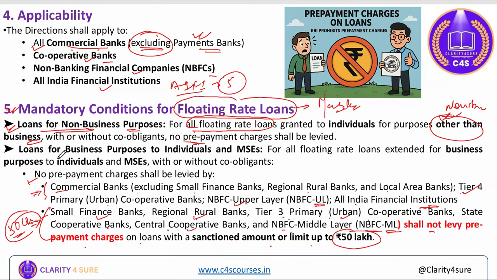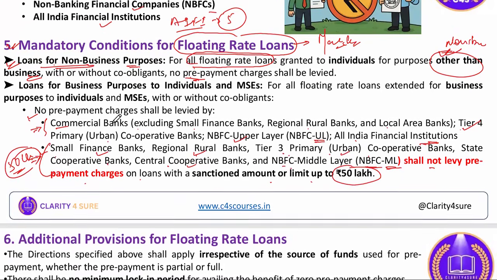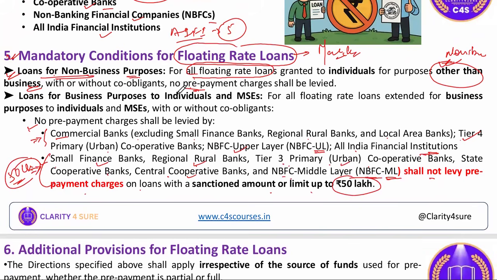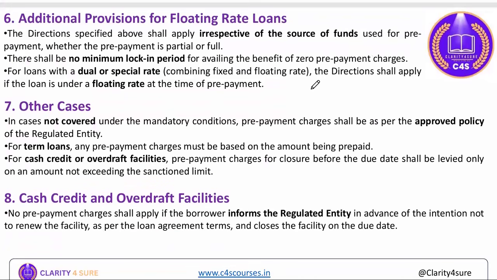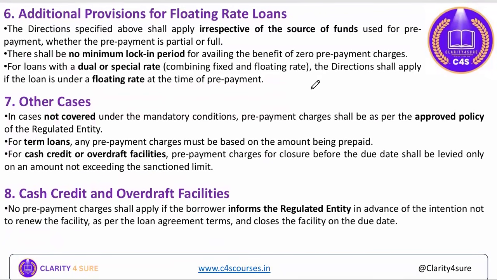All right. Now, these are the mandatory conditions for floating rate loans. And for the non-business purposes, there will be no prepayment charges levied. Now, coming to the next point, additional provisions for floating rate loans. What are the additional provisions highlighted in the direction?